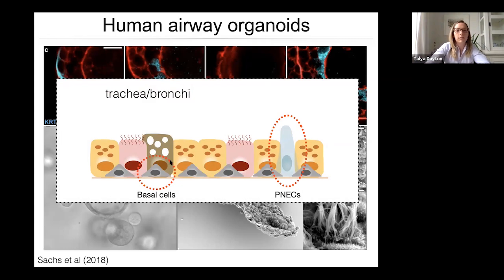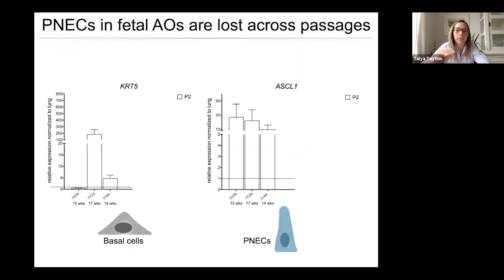However, if we look at the cell types that we're enriching for, we know we're enriching for basal cells, which I've shown you here. These are the putative adult stem cell in the lung. However, the cell type that I'm most interested in, the PNECs, which are the pulmonary neuroendocrine cells, are not found. In order to try to get around this problem, when I joined the lab, I decided to try to generate airway organoids from fetal lung tissue. The idea here is that because fetal lung tissue contains a higher number of pulmonary neuroendocrine cells than adult tissue, I thought I might be more likely to find success in culturing these cells.